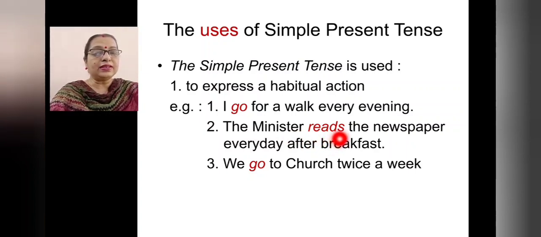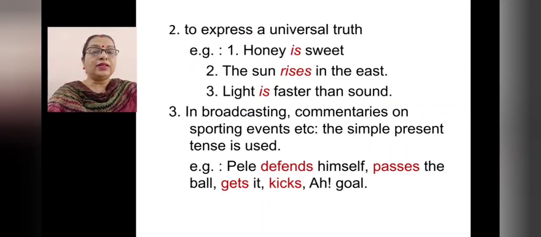Simple present tense. Then, we go to church twice a week. So we is plural, so here in the same way you have to write go, right?